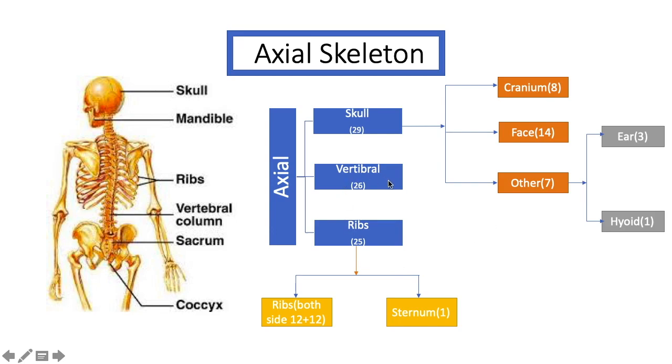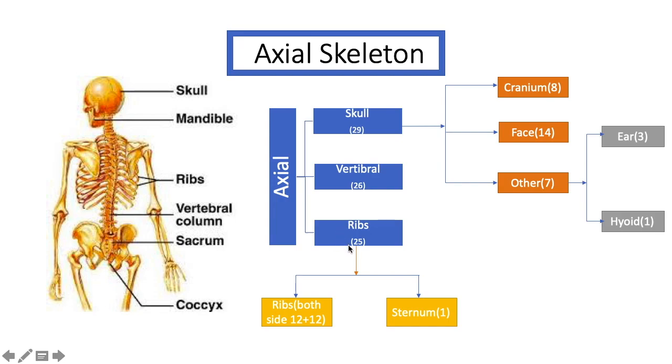Now vertebral column, consisting of 26 bones. Then ribs, consisting of 25 bones. And we may classify these into 2 ways. One, ribs on both sides, 12 plus 12, 24 bones, and then sternum. Sternum is 1 bone. The connecting bone in our body is called sternum.